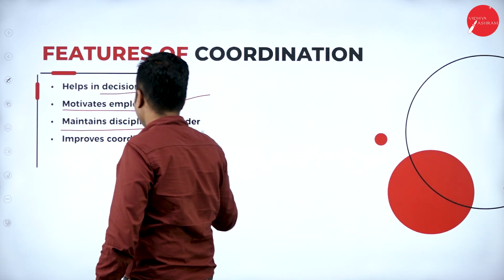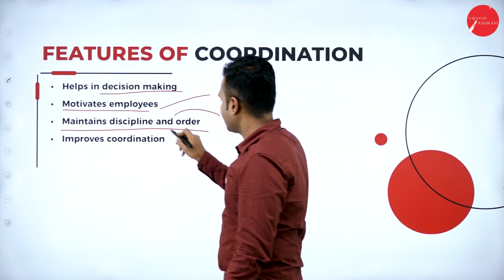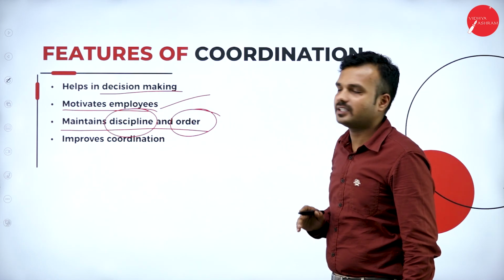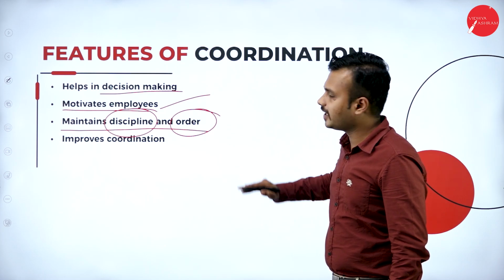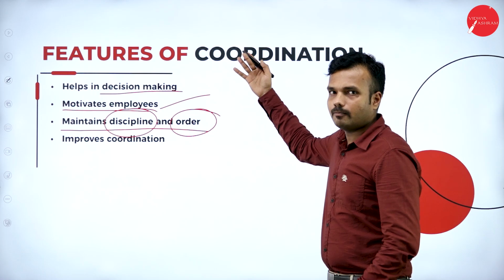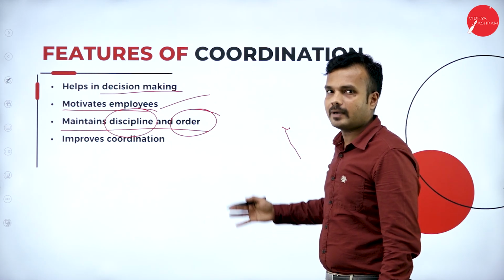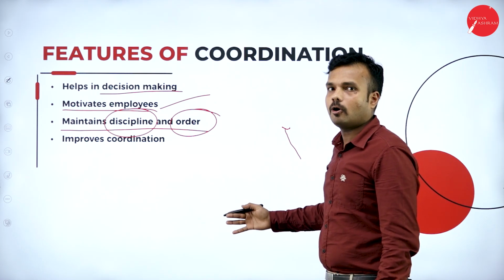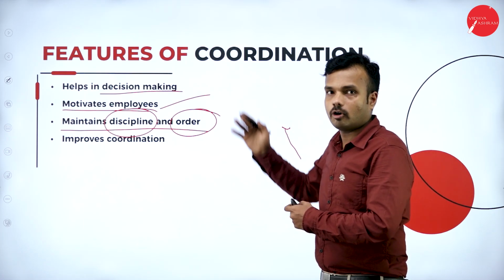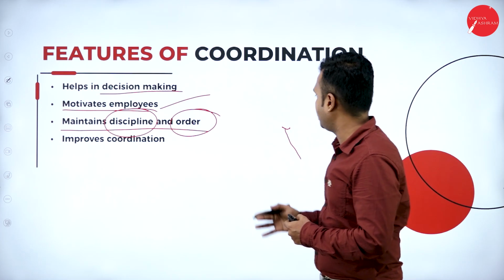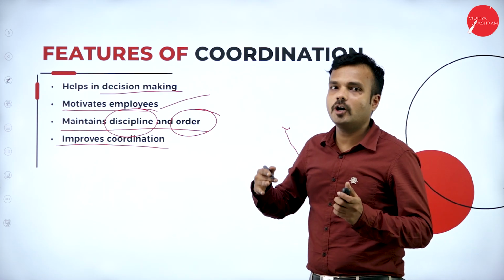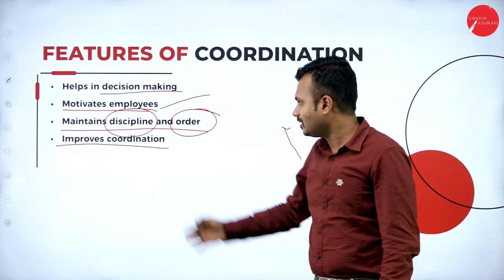Also, it is going to maintain discipline and order, right? So there is an order in which the functions have to happen in an organization. Planning, organizing, directing, staffing and controlling, there is an order or a system that it is going to follow. It is going to build coordination among all the departments and all the functional areas of management, right? That is coordination. And also it is going to improve coordination. It keeps on updating from time to time, generation to generation.